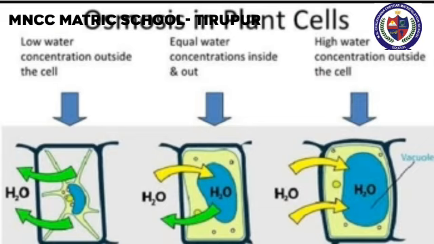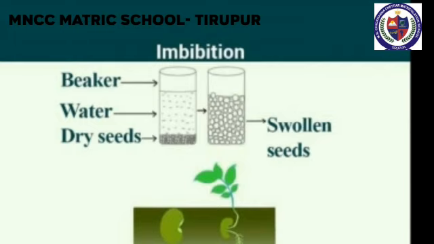Osmosis. Osmosis is the movement of solvent or water molecules from the region of higher concentration to the region of lower concentration through a semi-permeable membrane. Osmosis is the passive movement of water or any other solvent molecules. Imbibition. Imbibition is a type of diffusion in which a solid absorbs water and gets swelled up. Example, absorption of water by seeds and dry grapes.